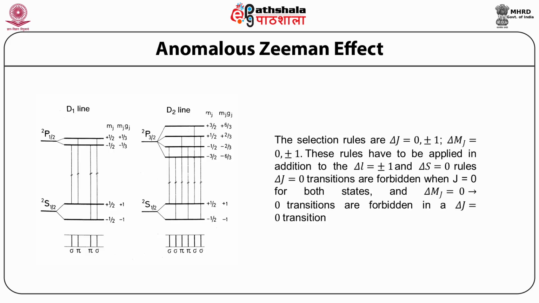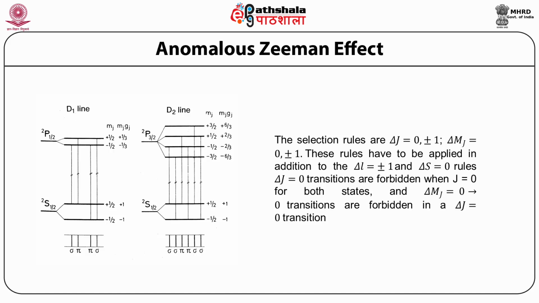ΔJ = 0 transitions are forbidden when J is equal to 0 for both states, and Δm_J = 0 to 0 transitions are forbidden in a ΔJ = 0 transition. The polarizations of the transitions for anomalous Zeeman effect follow the same pattern as for the normal Zeeman effect.